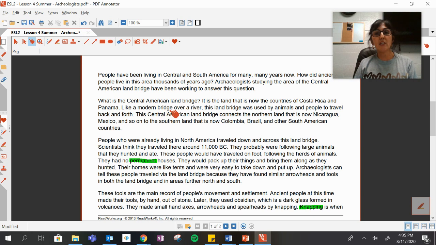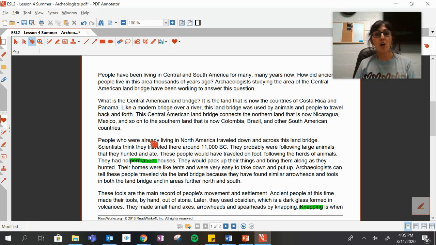Like a modern bridge over a river, this land bridge was used by animals and people to travel back and forth. This Central American land bridge connects the northern land that is now Nicaragua, Mexico, and so on to the southern land that is now Colombia, Brazil, and other South American countries. Okay, good job. Let's keep going.